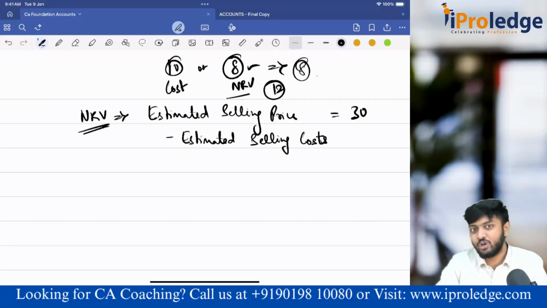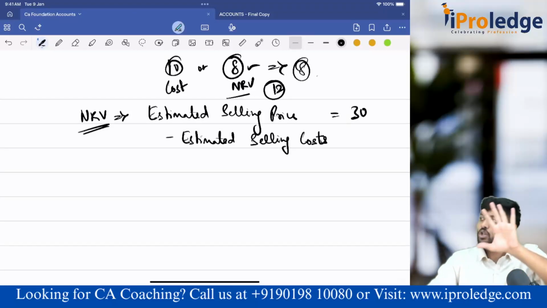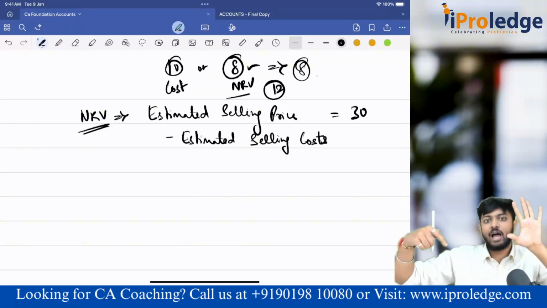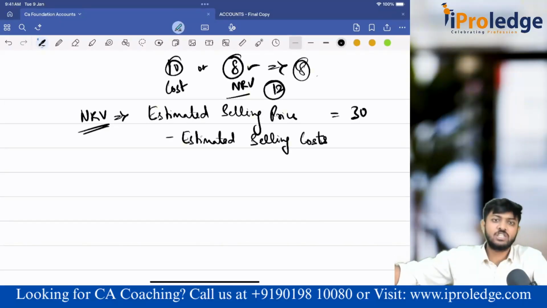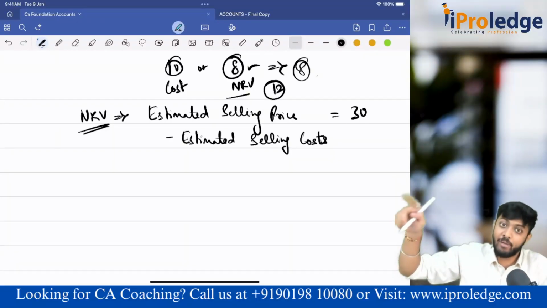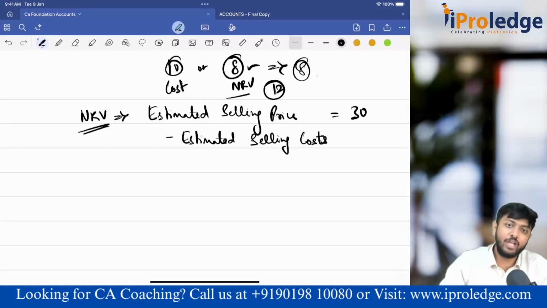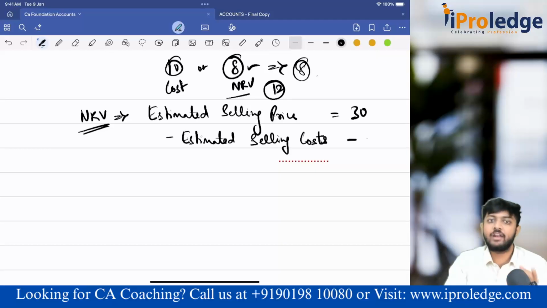So that's why, since selling cost is there for every unit that you are selling, though the market is offering you 30 rupees as estimated selling price, 2 rupees is an unavoidable thing. You have to pay towards selling. So my net is 30 minus 2. Same effect we are doing here. Estimated selling price is 30, and without incurring selling cost, no way I can sell the goods. So that is minus 2, minus